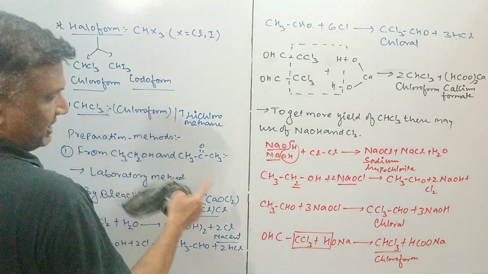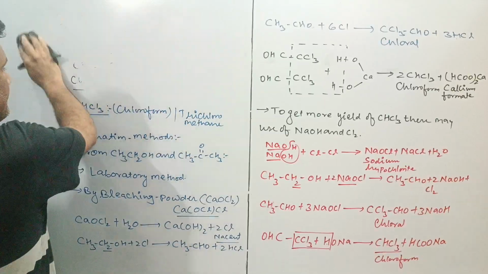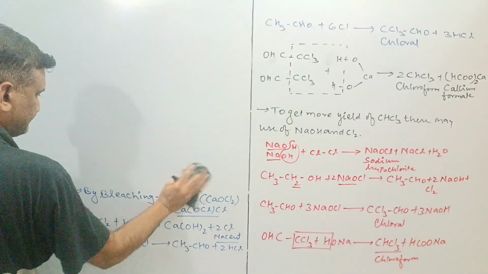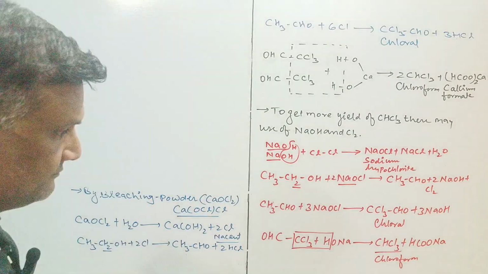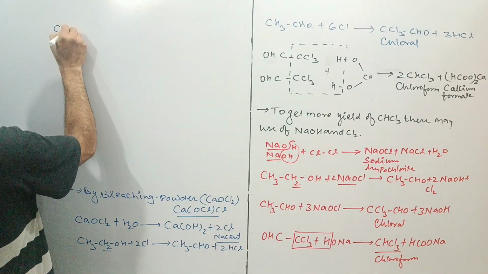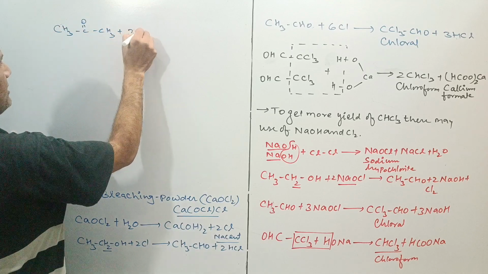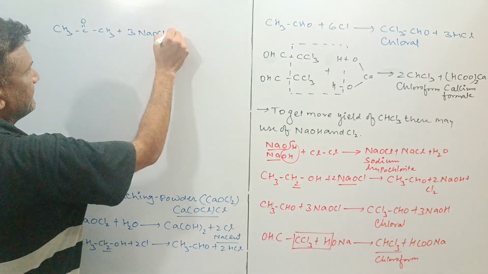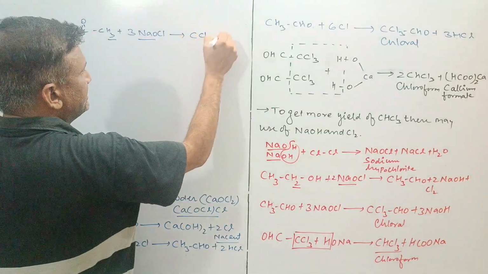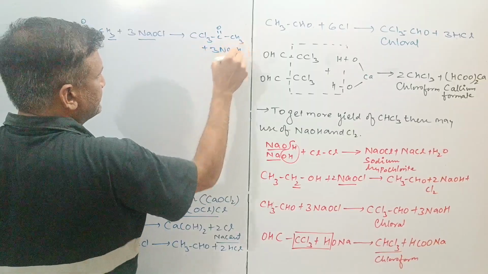Now I would like to go with acetone also, regarding the first reaction. This is acetone or propan-2-one, CH3COCH3, with 3 molecules of NaOCl. Here will be removal of 3 of NaOH and formation of CCl3COCH3, 3 of NaOH.